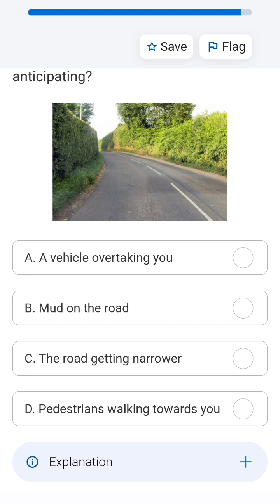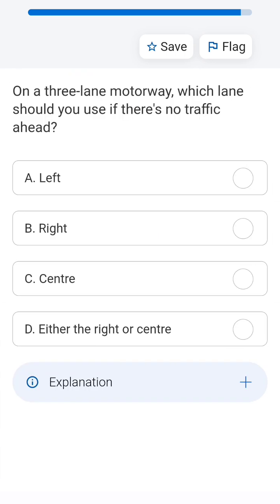There might be some pedestrian coming, but the view is obstructed because of the grass. So you have to be very cautious if any pedestrian is walking towards you. On the three-lane motorway, which lane should you use if there is no traffic ahead? In the UK, the left lane is the main lane if your view is clear and there is no traffic ahead. The left lane you always take, the right lane is taken for overtaking.